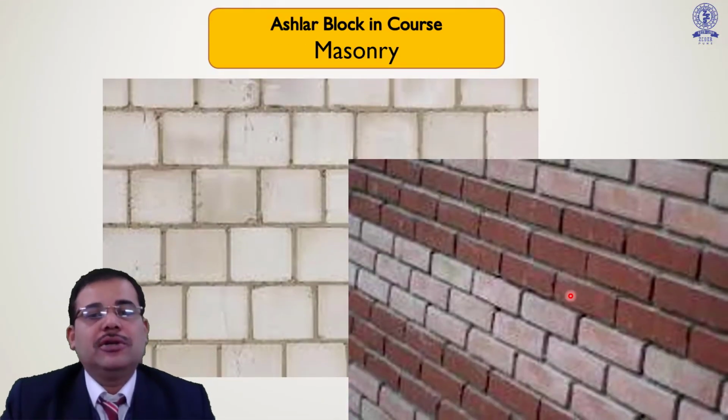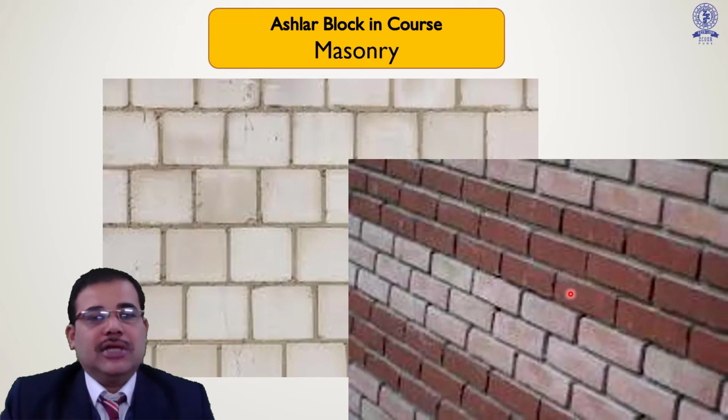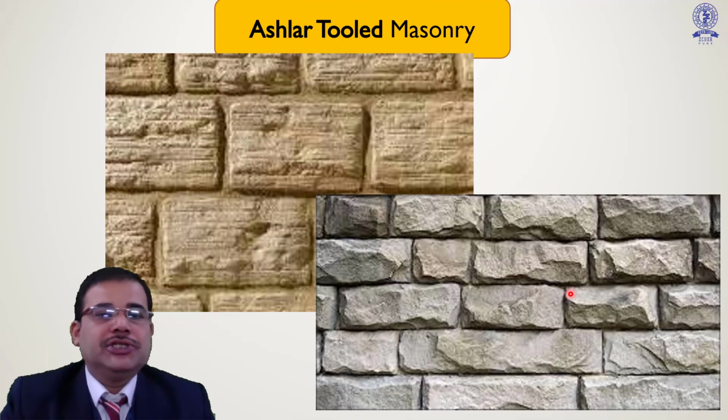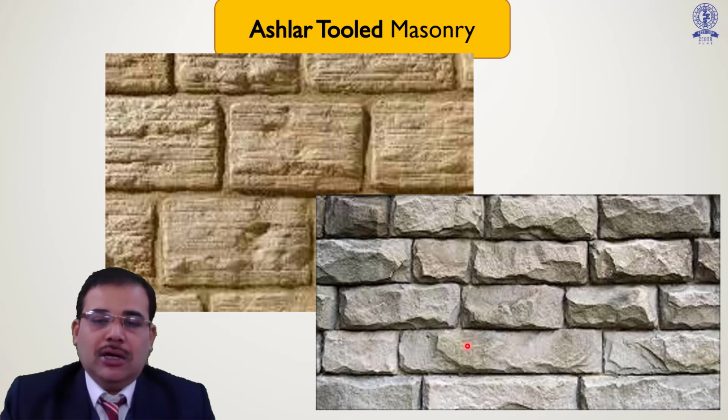Now coming to the ashlar block in course masonry. As we said, ashlar block stones are very well chiseled. Properly dressed stones are used in case of ashlar block in course masonry. This is the ashlar tooled masonry, where you may observe all the edges are chiseled so that you do not find any sharp edges over here.